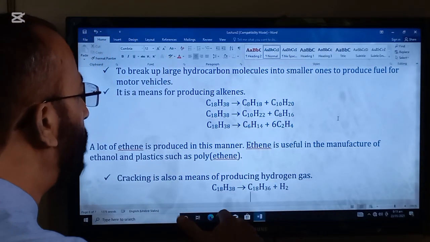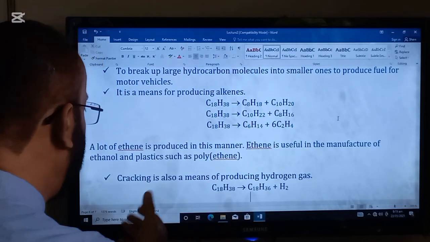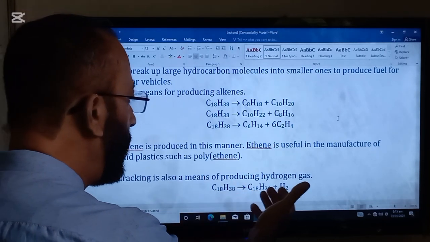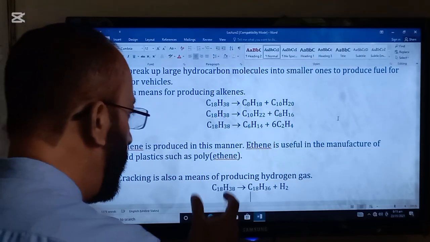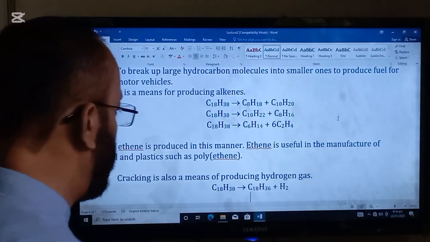And the third use of cracking of alkanes is that cracking is also a means of producing hydrogen gas. So when alkanes are cracked, hydrogen gas is produced.